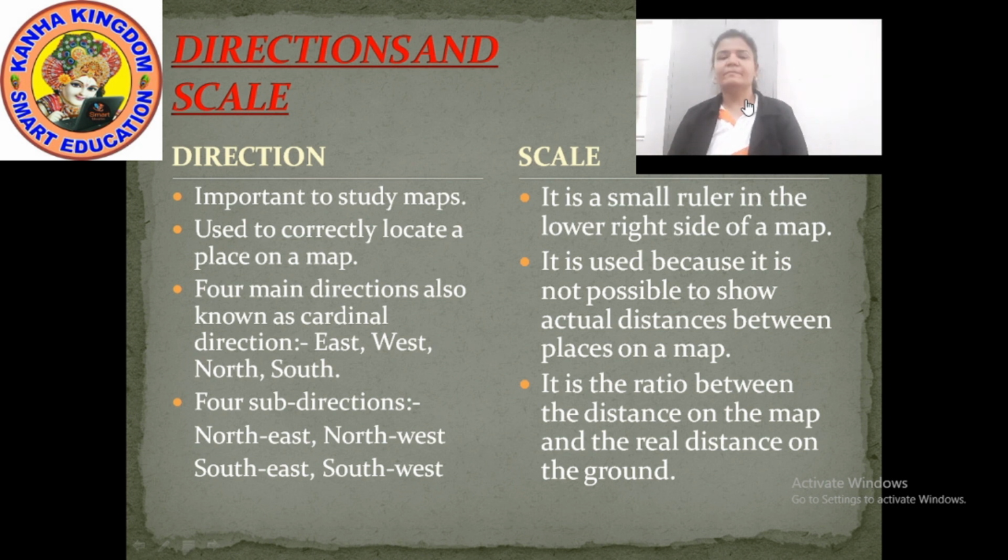Okay. Now, one question again comes to your mind. Ma'am, 4 directions can be seen very easily: east, west, north, south. But ma'am, how can we locate the sub-directions? I will tell you. The northeast direction is in between the north and the east direction. Between means in the middle. North and east, in the middle it is northeast.